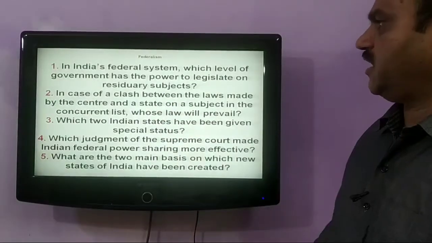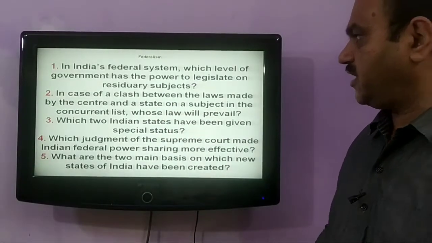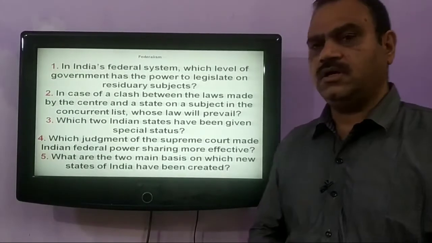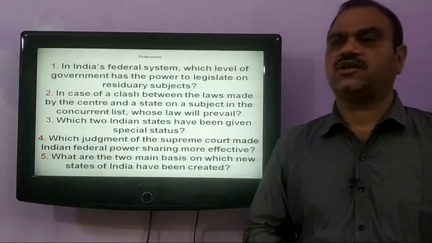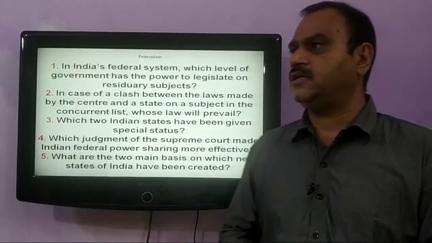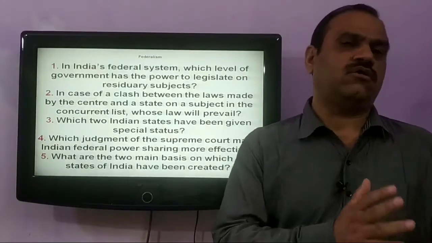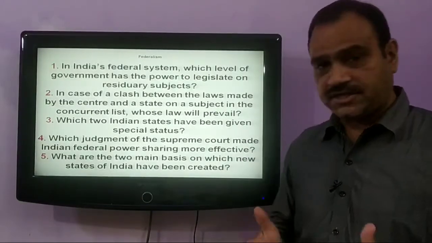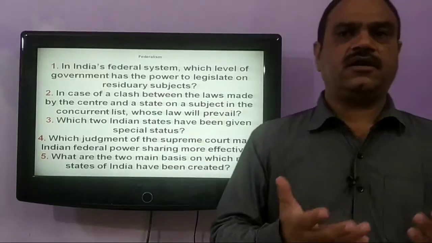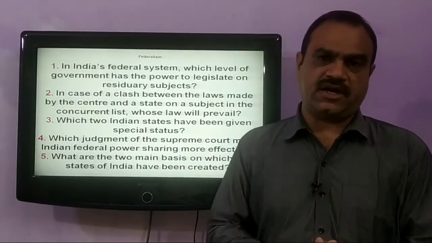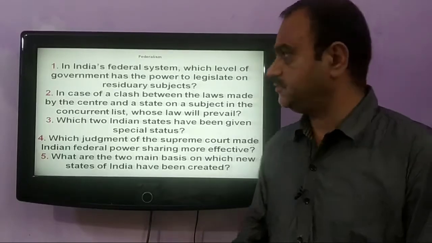Next one is, in case of clash between laws made by center and state on subjects in concurrent list, which law will prevail? An arrangement is made in the Indian constitution that in case of any deadlock between central and state governments on any matter of law or act, only the central law will prevail. State law will be declared as null and void.